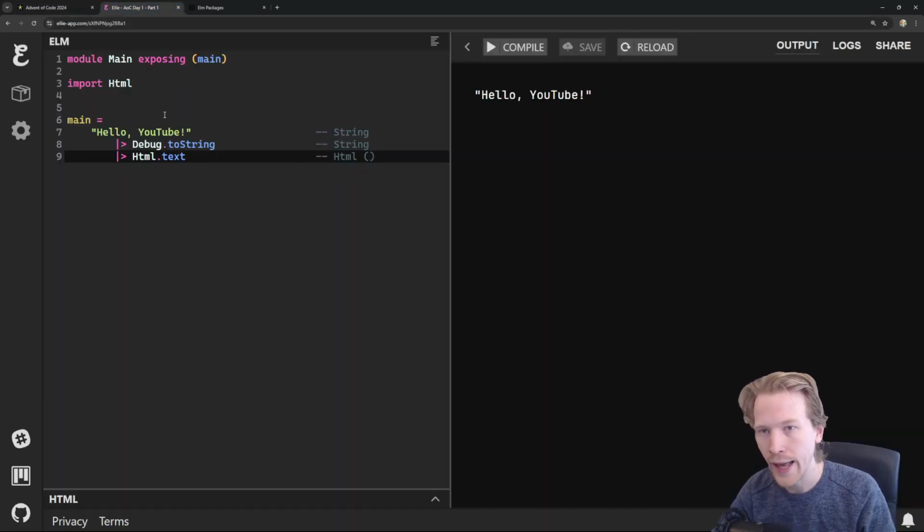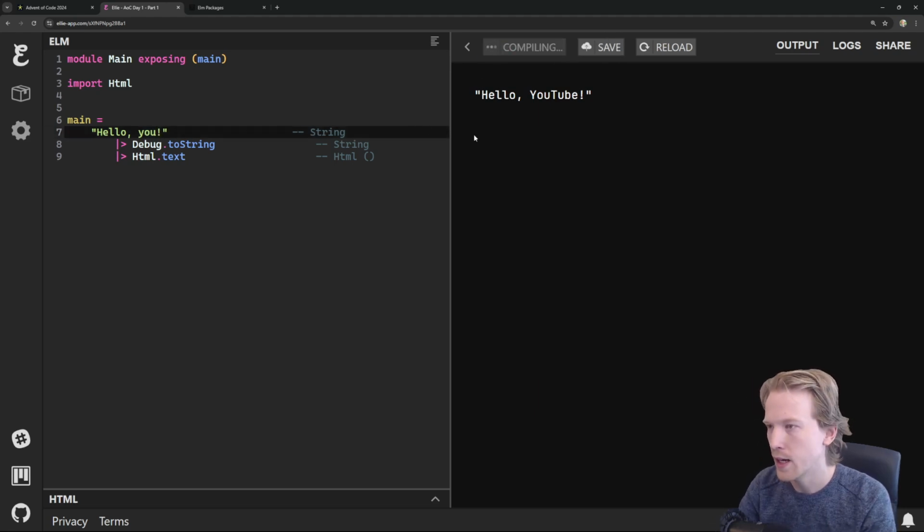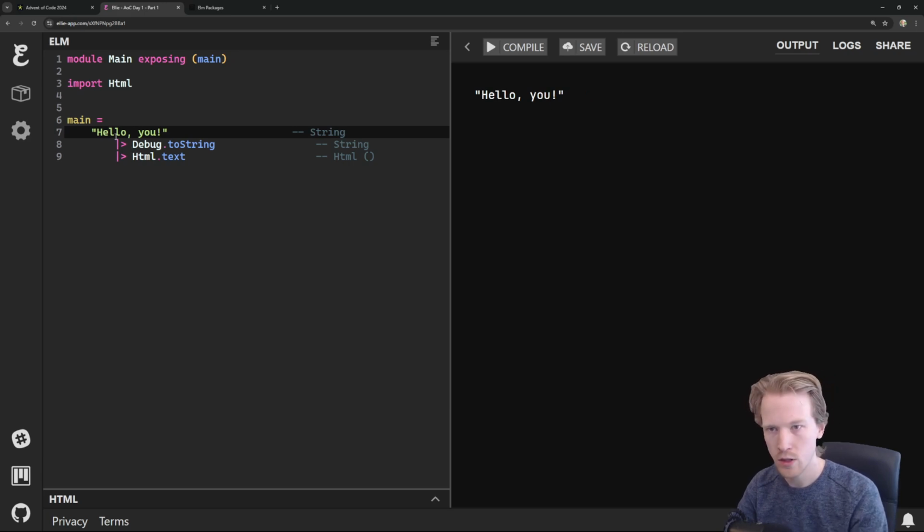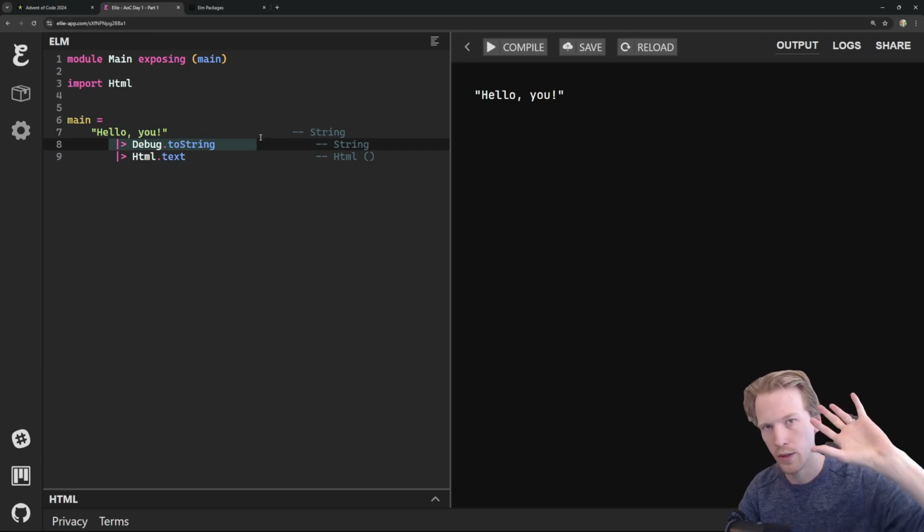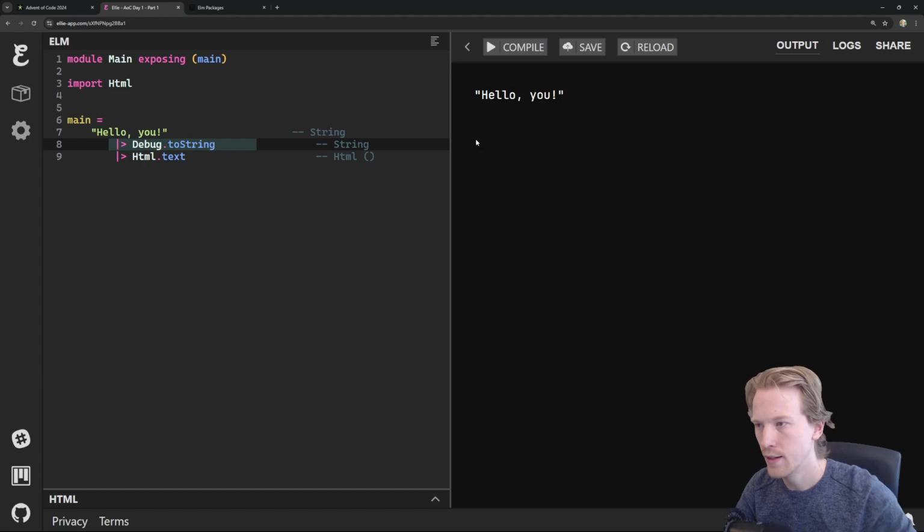So over here I've got Ellie. This is kind of like CodePen for Elm. It allows me to write stuff on the left and then compile it on the right. And so how I'm going to work through these is I'm just going to take the problem input that we're going to get, and then one step at a time we're going to use Elm's pipelines to transform that input from the initial problem to the answer. And then we're going to plug that answer in and it's going to work.